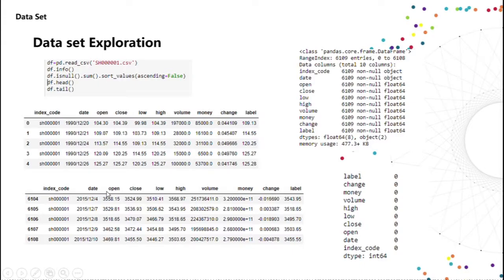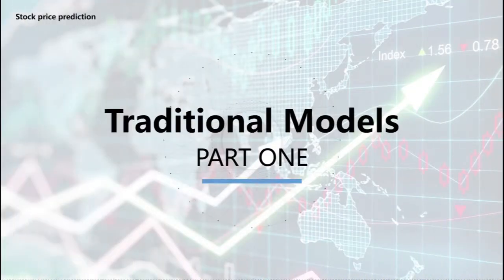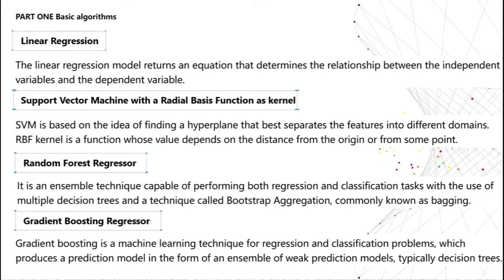Data pre-processing is done and we drop some of the columns to reduce complexity. It can also be observed that it's a time series dataset where the first row contains the oldest stock price. It would be better if you could predict the values for recent stock prices and train the models on the past price. We started with some traditional models like linear regression, support vector machine with radial basis function, random forest regressor, and gradient boosting regressor.